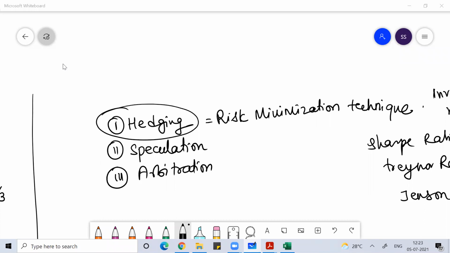So I believe you are all getting clear with this. That's why, for hedging purposes only, people started using derivatives. No one actually knows the history of when we started using derivatives as an instrument. But initially, derivatives were looked at as a risk minimization instrument. Initially, investors used to invest in derivatives to minimize the risk on their overall exposure.